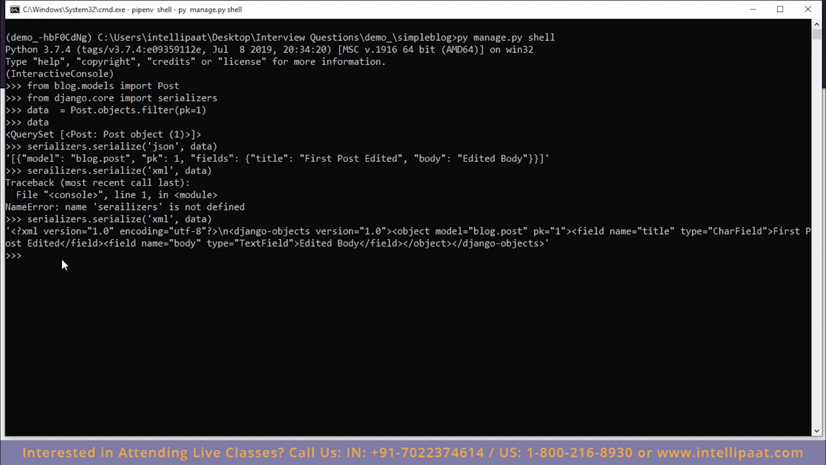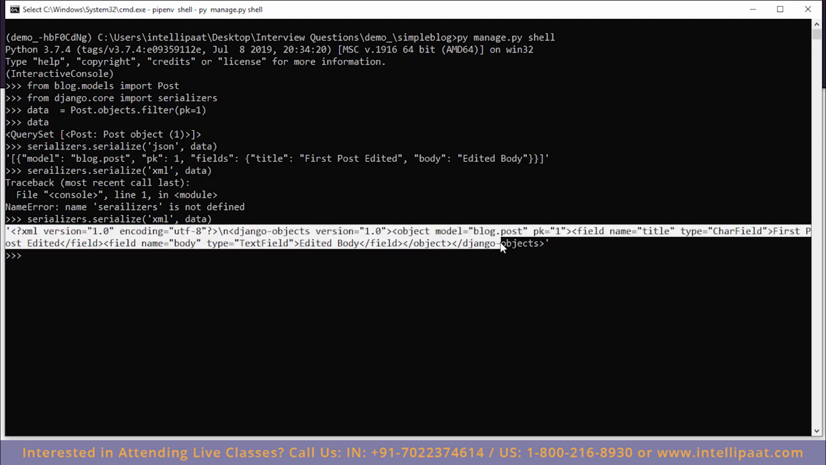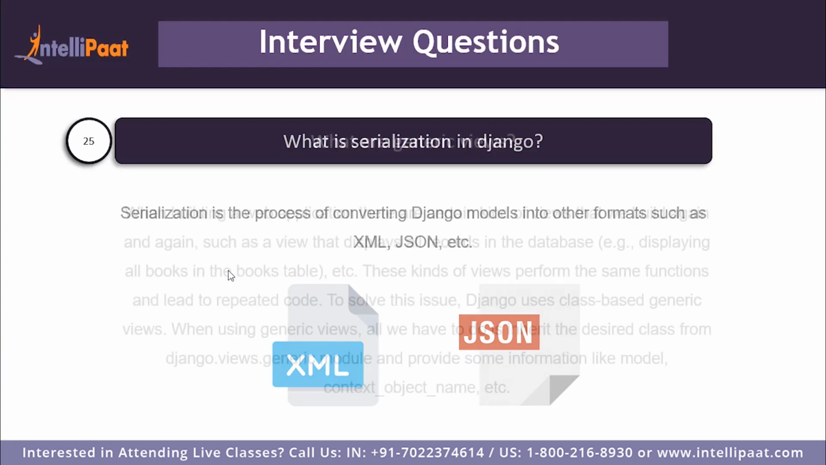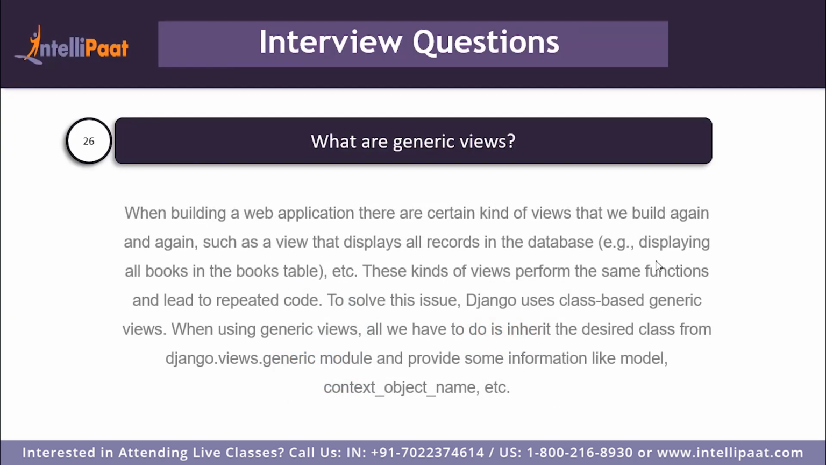And as you can also see, the XML formatted string is quite a lot bigger than the JSON formatted string. So you can serialize the data in whichever format you prefer, and using the JSON serializer we can serialize it in the JSON format, or we can serialize it in XML format. So this is why we use serializers to convert complex objects that we get from the database using Django's ORM into readable and parsable formats like JSON or XML. Moving on to the next question. So the next question is, what are generic views?